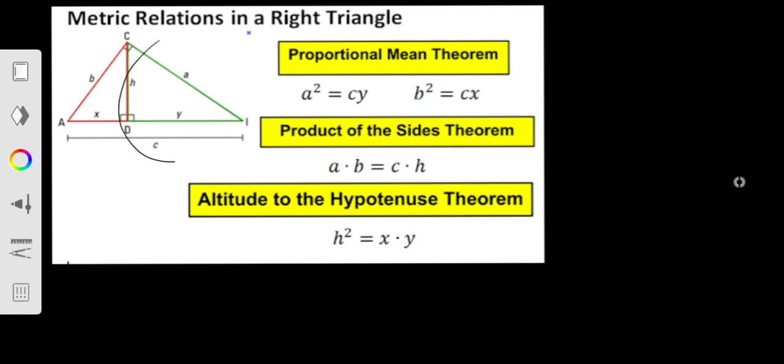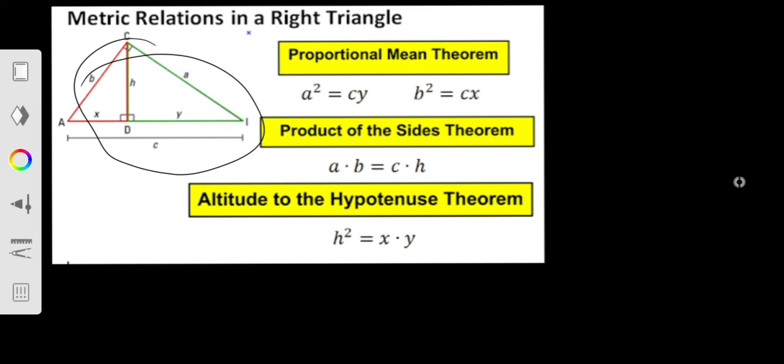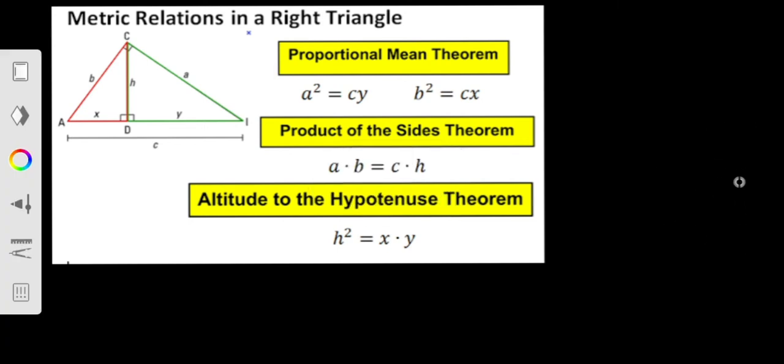You have 3 triangles: this one, the red one, the green one, and the big one, which contains the green and the red one. By doing similarity of triangles between these 3 triangles, you can find these relations, and they are easy to remember. Why?